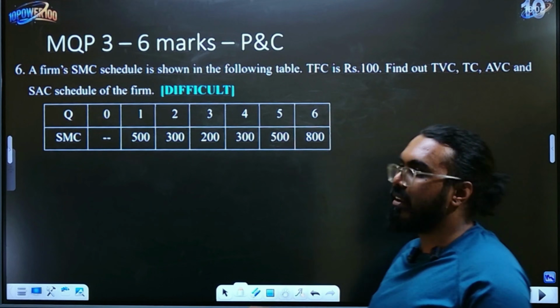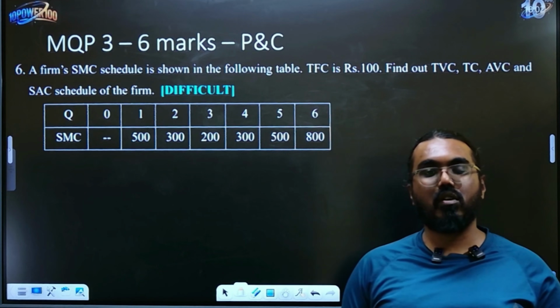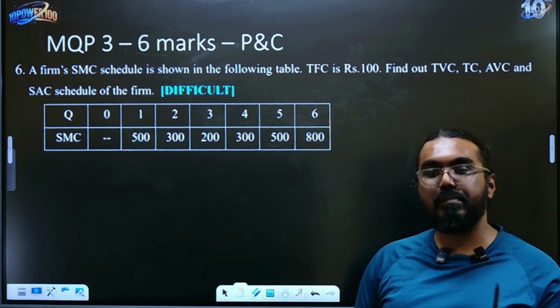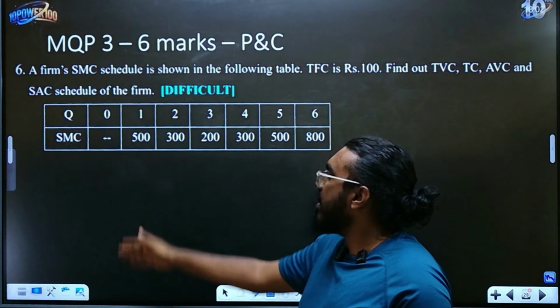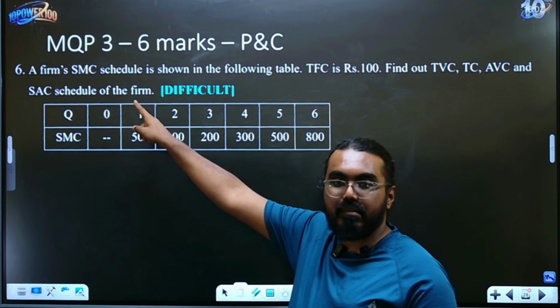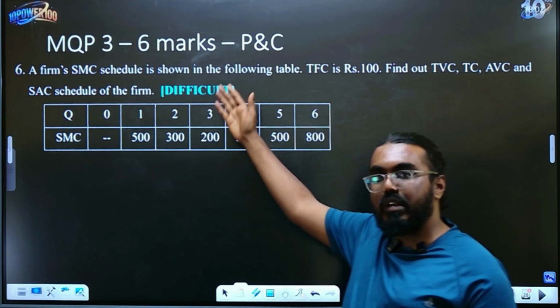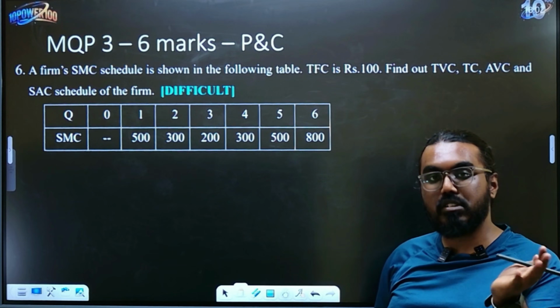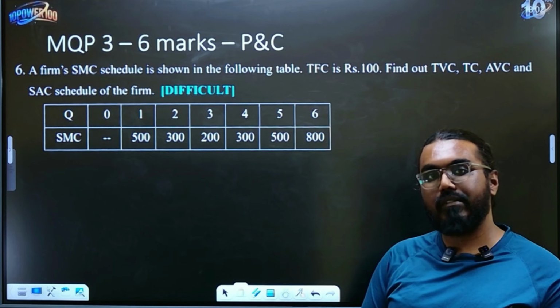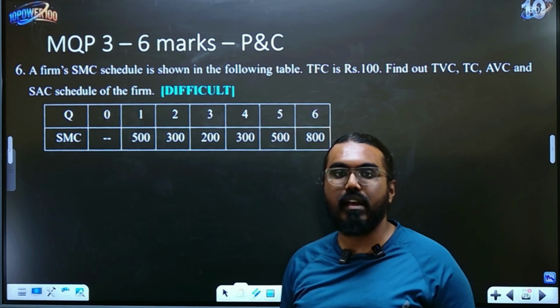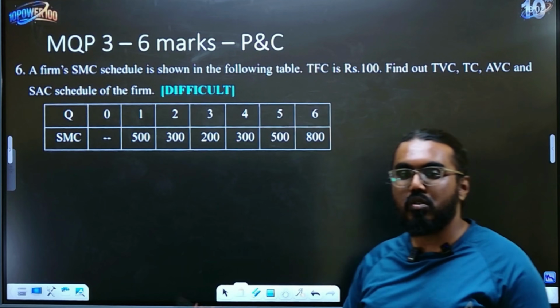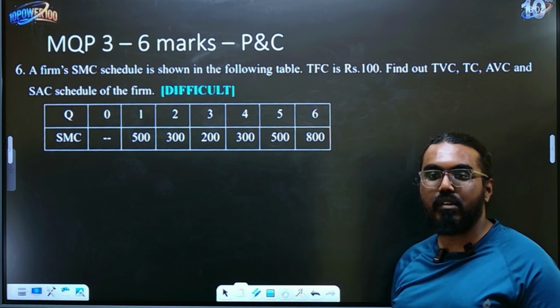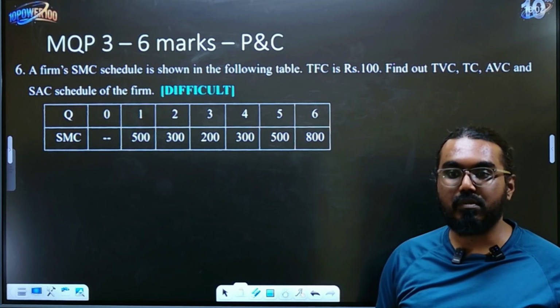Another question in your question bank, in the interest of time, I'm not going to solve right now, but the concept is still the same. Draw the box and write your columns accordingly. You have the same marginal cost given to you. So you need to find the variable cost by adding the cumulative marginal costs. You will get your total variable cost, then apply the formula and fill the box accordingly, right? So please take a shot at this. I think that will be very good for all of you to practice once.